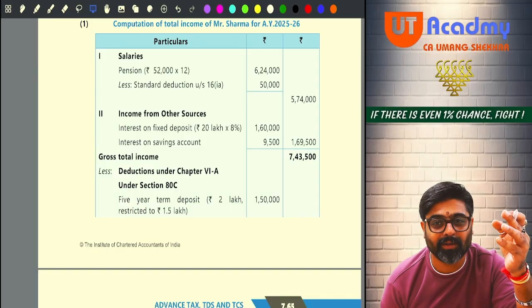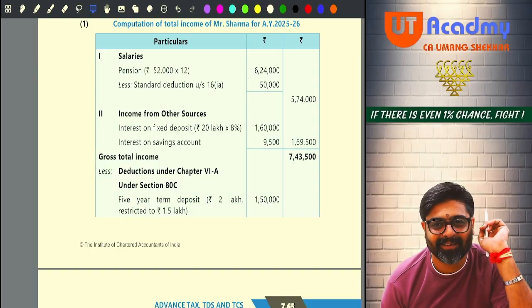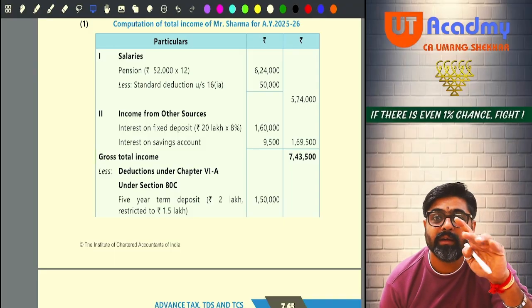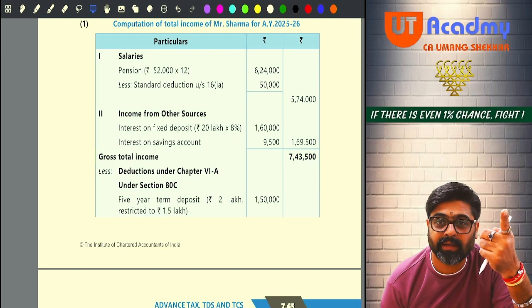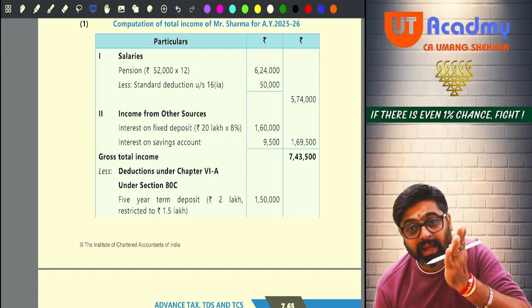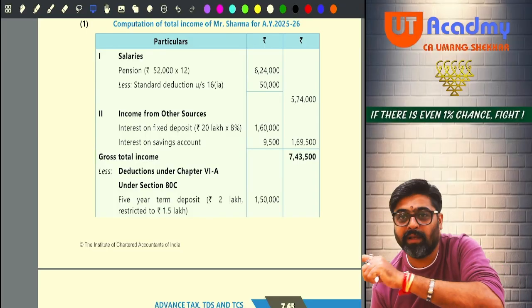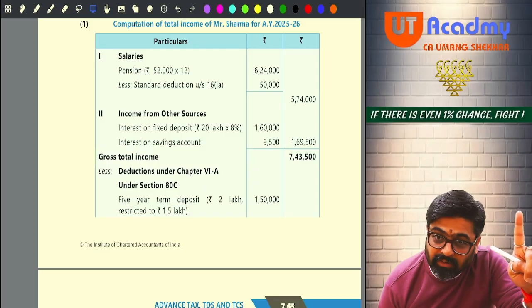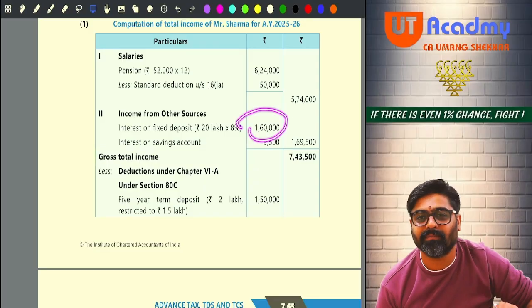It is deposited on 1st of September, 1st of October. So now if you have calculated 8% on that entire 20 lakh, this amount will be wrong. 8% on 18 lakh for the full year, and on 2 lakh 8% will be only for 6 months. Then your interest will come.